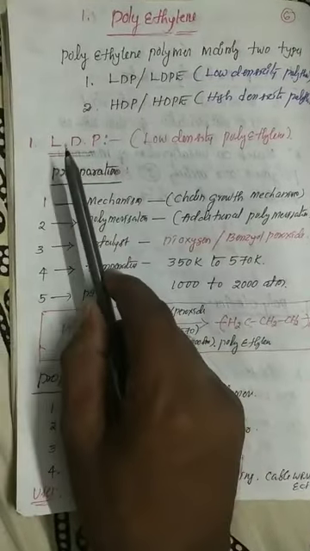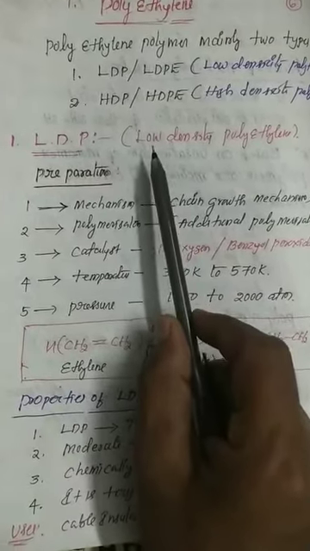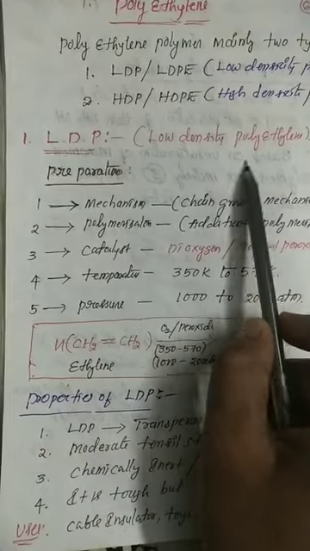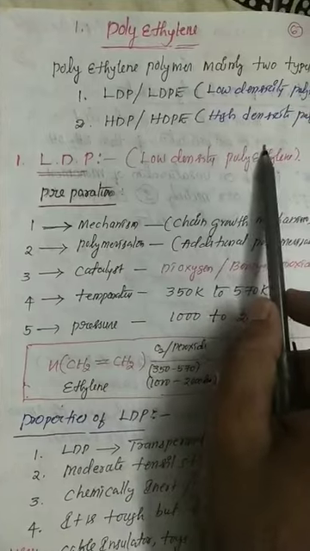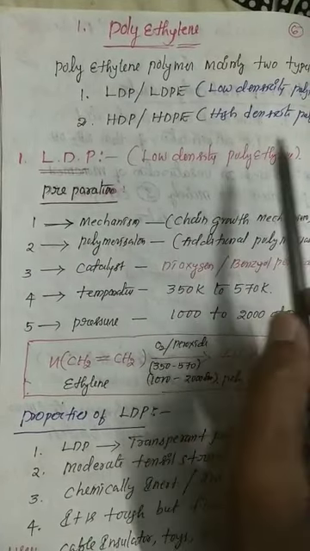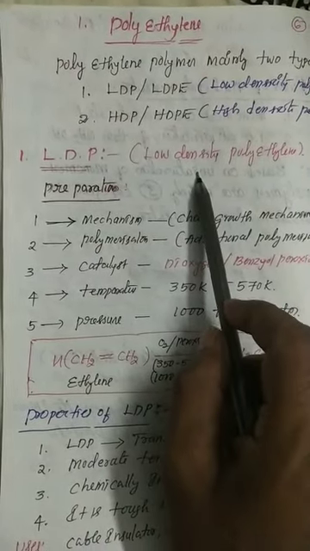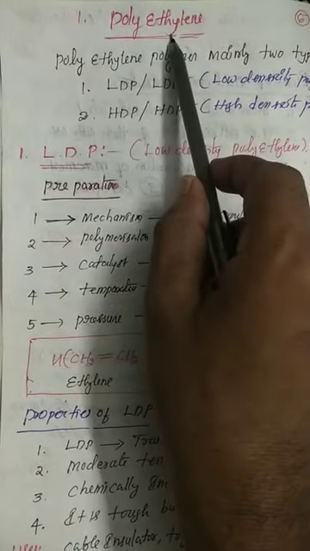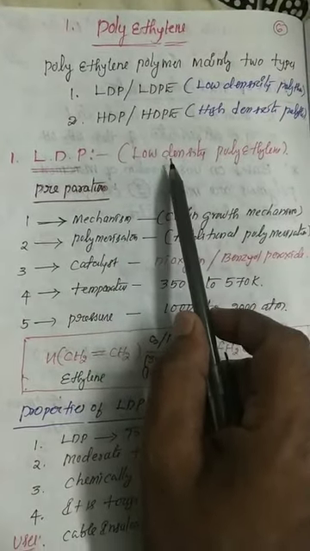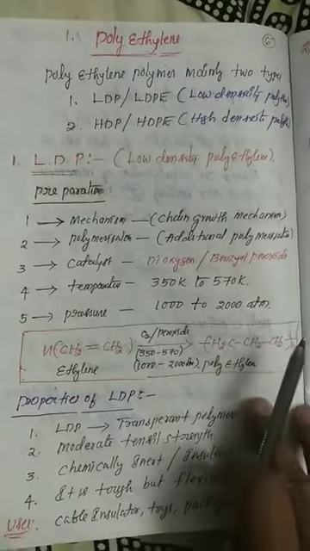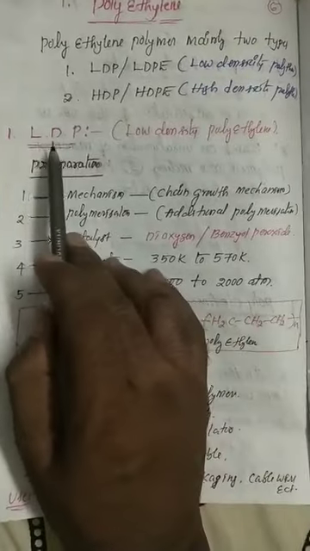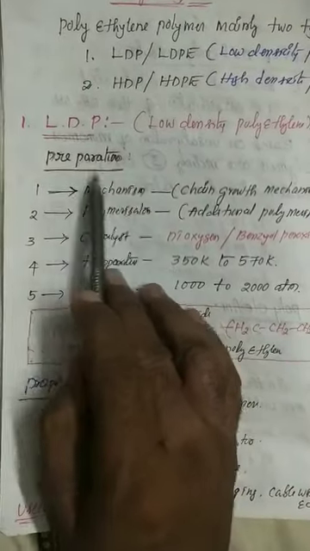See, what is the full form of LDP? Low density polyethylene. So sometimes in NEET level, LDP is of the polyolefin category of polymer. Why? Because here the ethylene group has a double bonded carbon atom. That's why LDP, HDP, propylene, ethylene, these are all in the category of polyolefins. So now see LDP preparation.